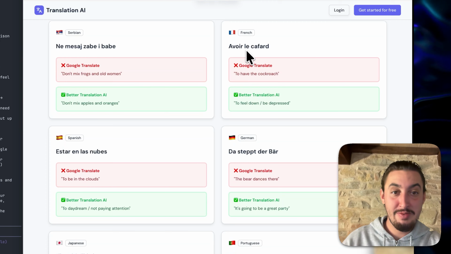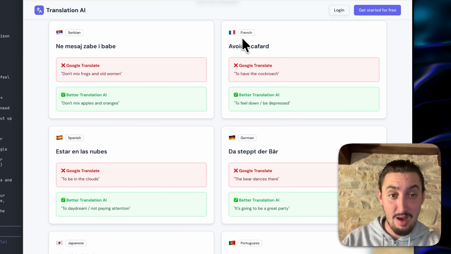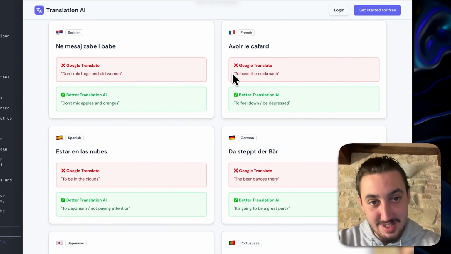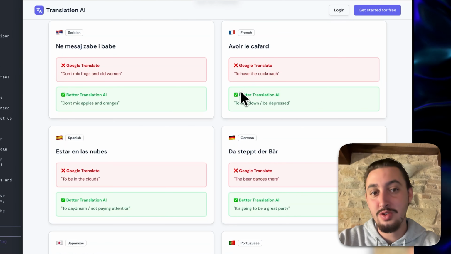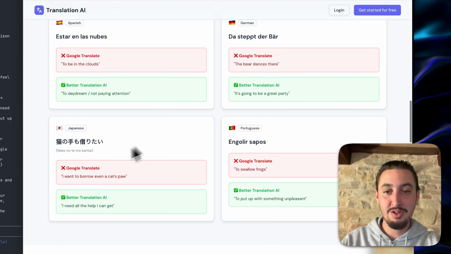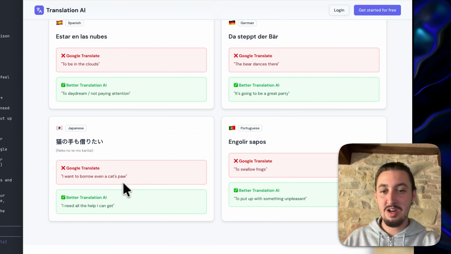And then we have some that I've never heard before. So in French, avoir les cafards. Probably saying that terribly. I'm not good at pronouncing French. Google Translate would say to have the cockroach. Better translation AI, to feel down, be depressed. Okay, there's a bunch of stuff here. Japanese, I want to borrow even a cat's paw.